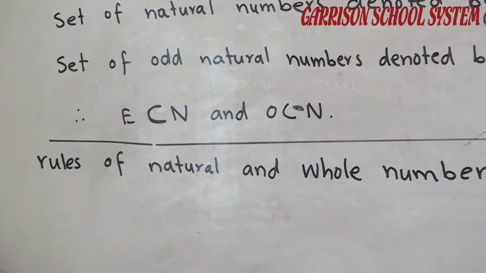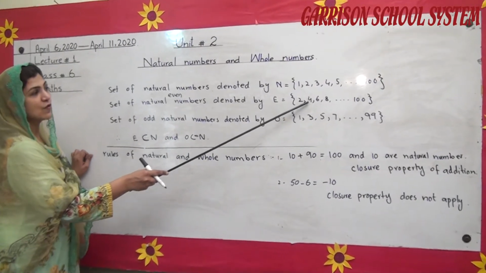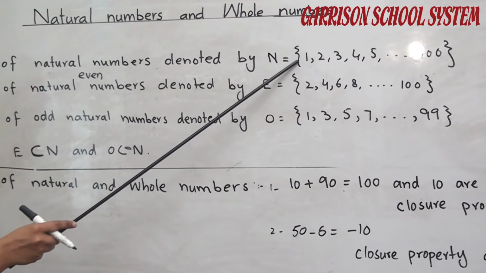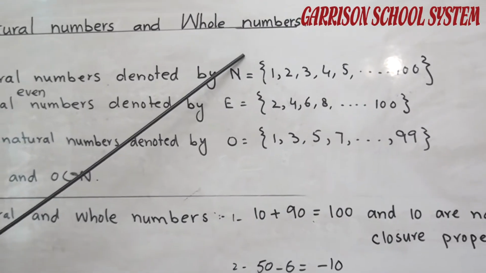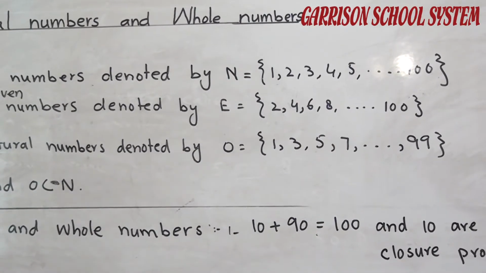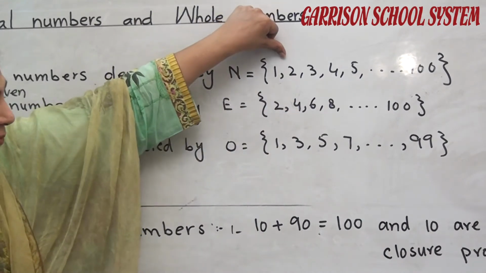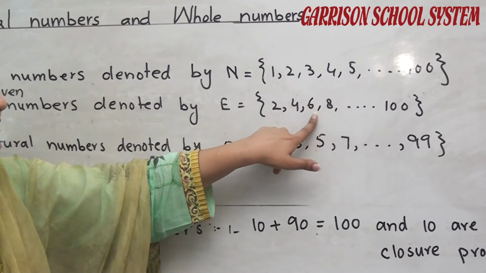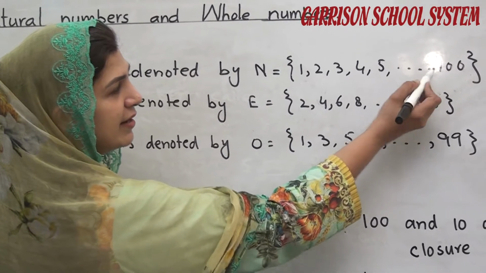It means all the elements of set E, like 2, 4, 6, 8, exist in the set of natural numbers N, because if we look here, 2 exists here, 4 is also an element of set N, 6 is also an element of set N, because 6 is here.